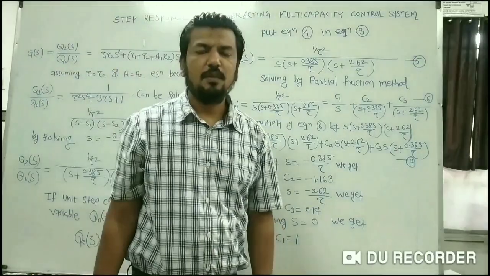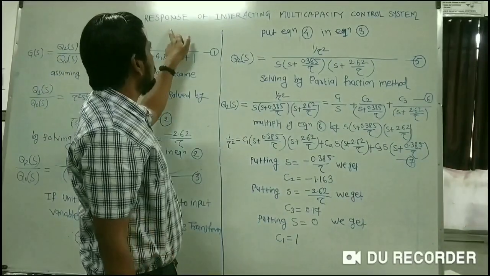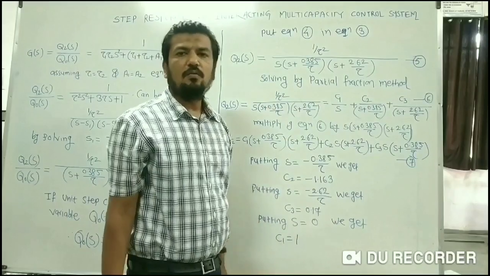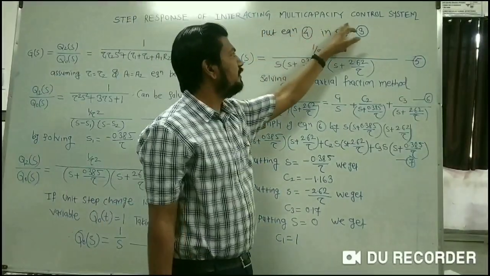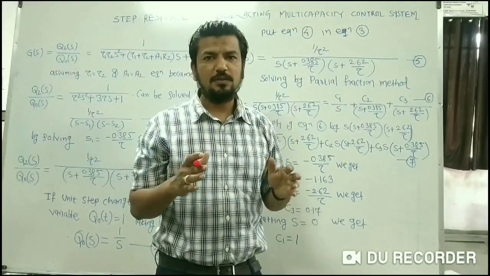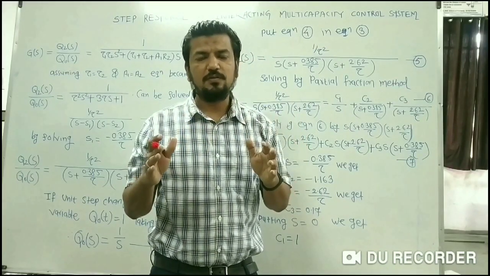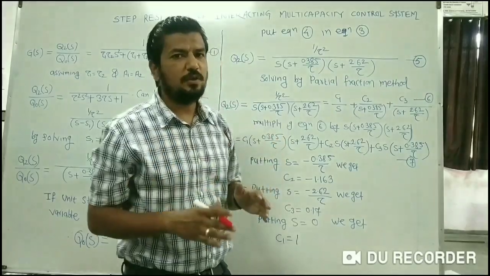Hello everyone. The topic for today's discussion is step response of interacting multi-capacity control system. Now let me first justify the topic. All of you are aware of what a multi-capacity control system is. If there is a flow of mass or flow of energy through a series of two or more first order control systems, that is called a multi-capacity control system.